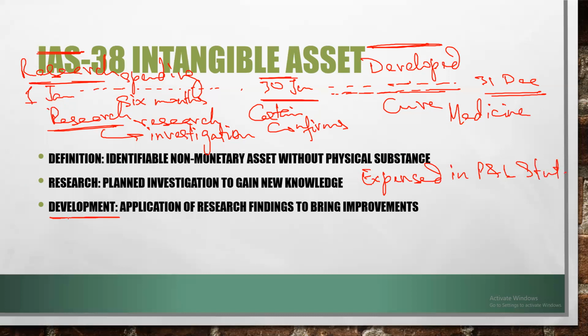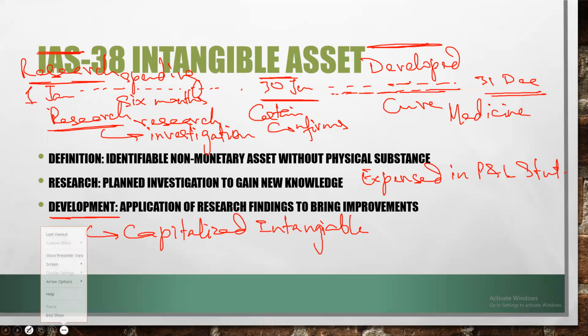But development should be capitalized as an intangible asset. Now, for development expenditure to be capitalized, there is a certain criteria that should be met before development can be capitalized as a non-current asset.